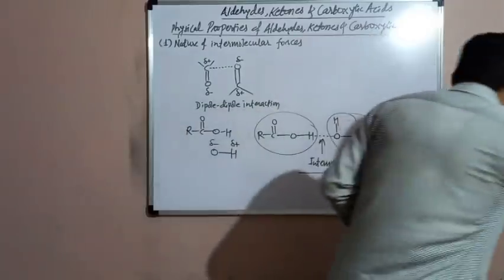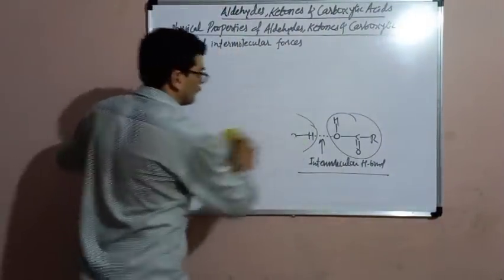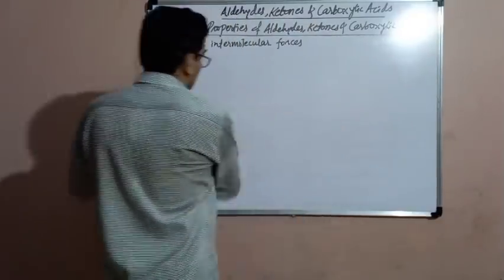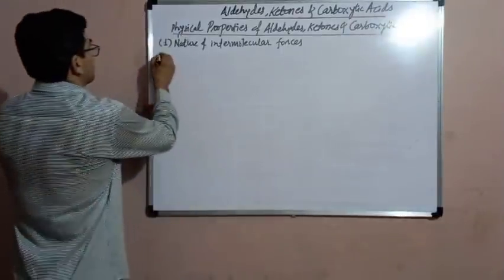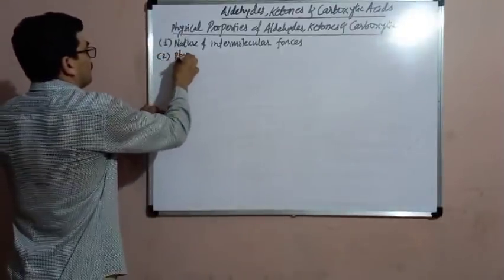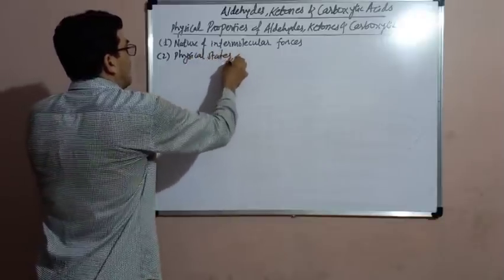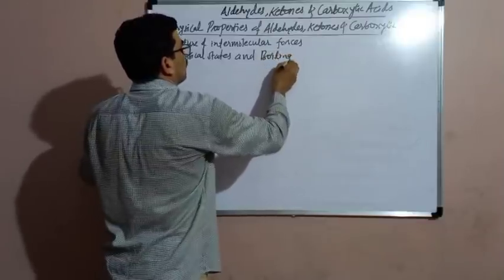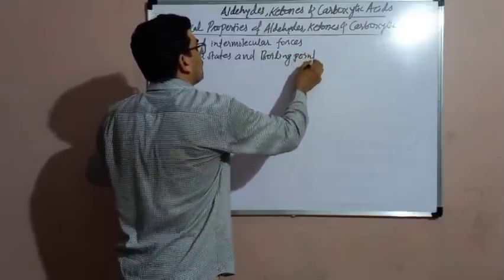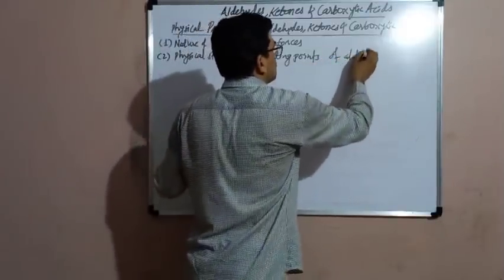Then the next physical property: the physical states and boiling points of aldehydes and ketones.